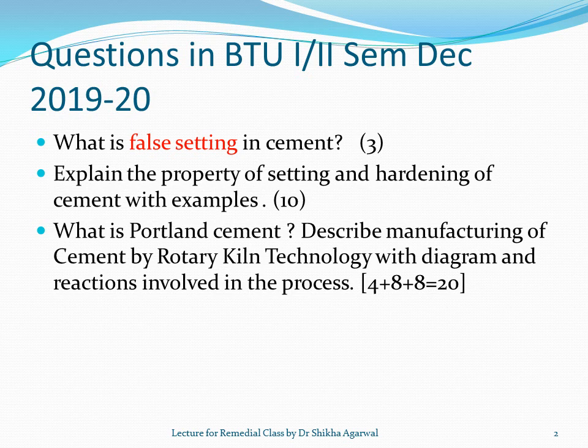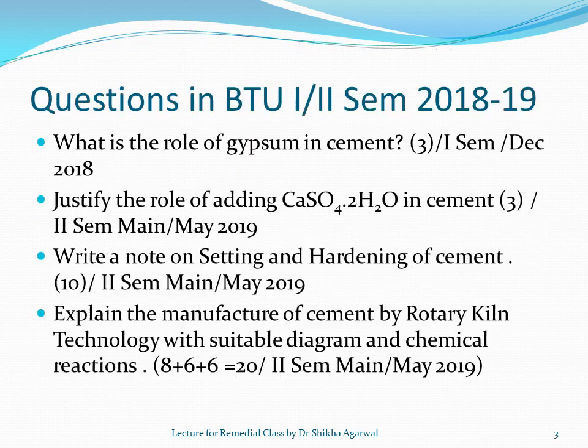Then setting and hardening of cement. This is also a question that appears for 10 marks. Manufacture of cement appears for 20 marks. It is a 20 marks question. So the most important question from this chapter. So manufacture of cement we have already studied in the previous lecture. And in this lecture, I will be dealing with the setting and hardening of cement.